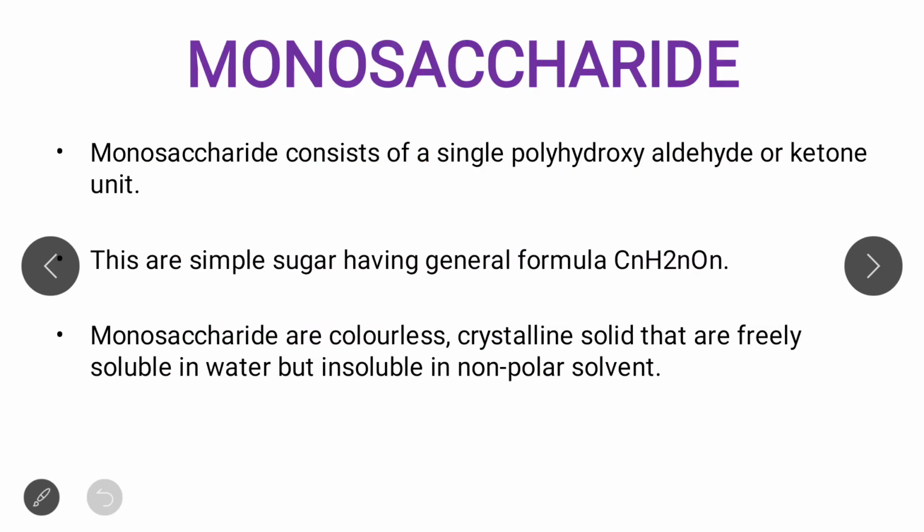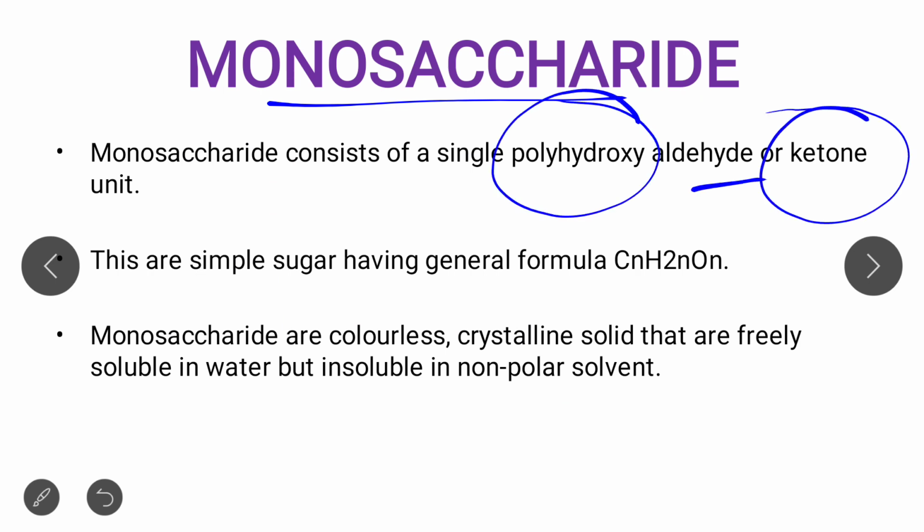So let's start with monosaccharide. First of all you should know what a monosaccharide is. Monosaccharides are basically polyhydroxy aldehydes or ketones. How are they polyhydroxy aldehydes or ketones?